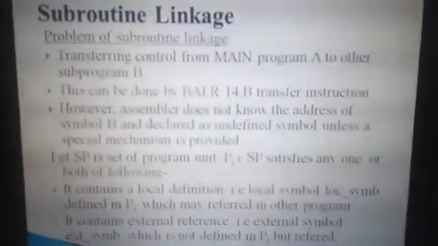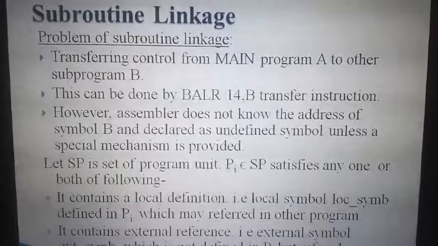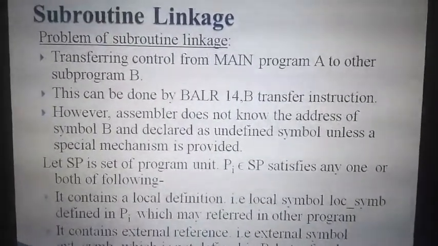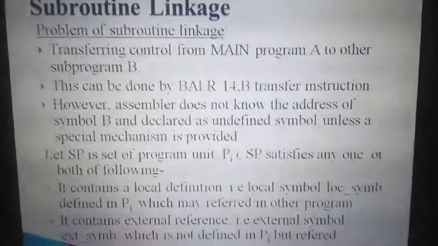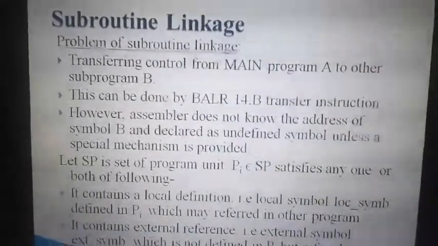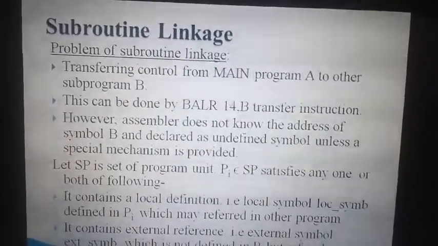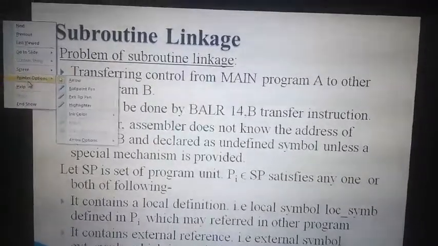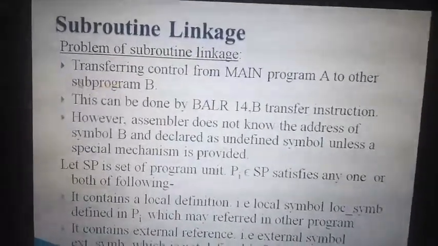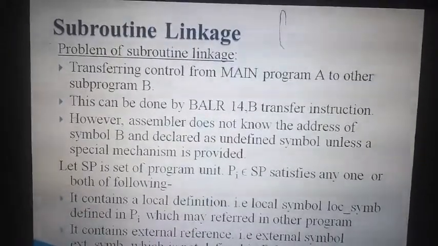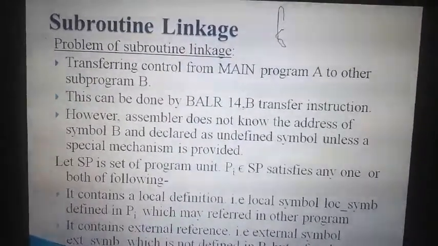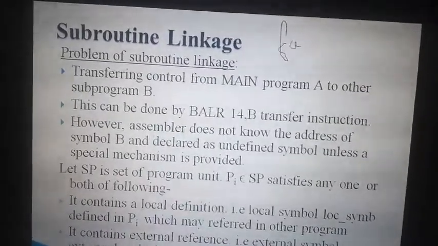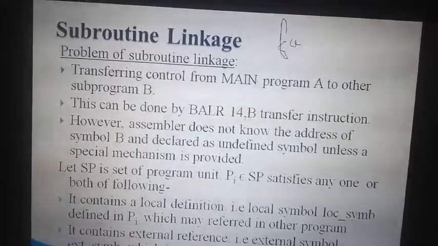Next topic, subroutine linkage. Subroutine linkage means that in a program you may have subprograms. How do you link the subprogram? For example, in a main program you call the main function, and inside your main function you write fact and call the fact function.